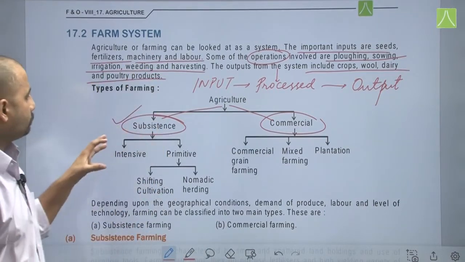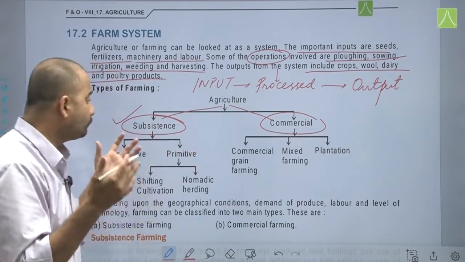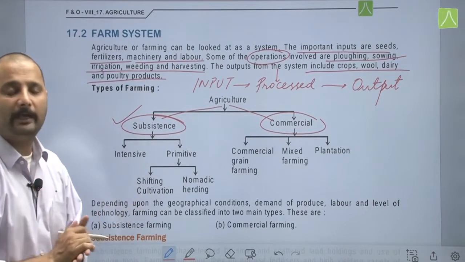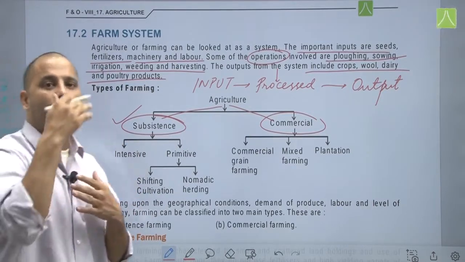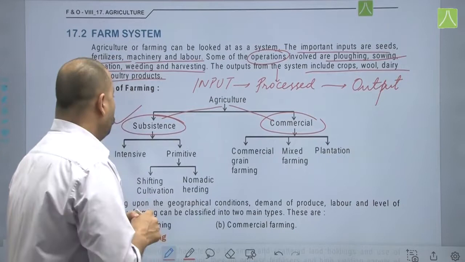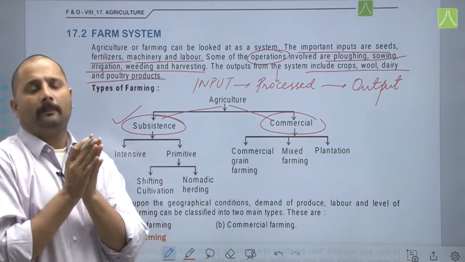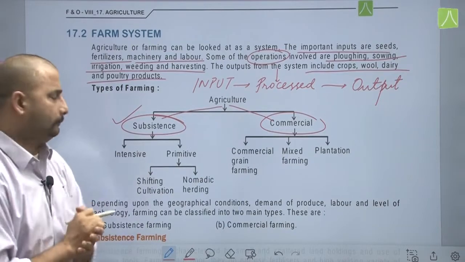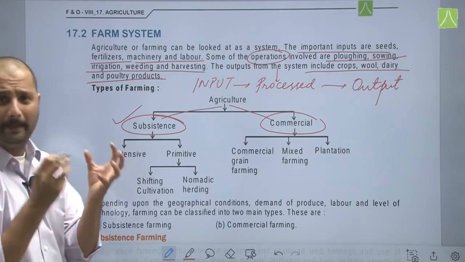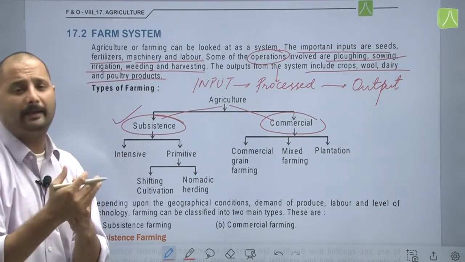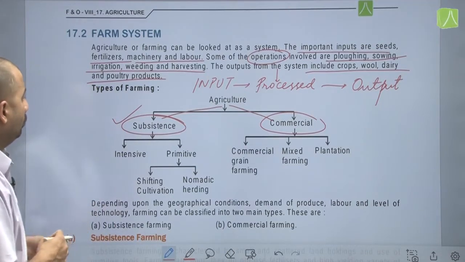If you can write down the meaning of this word, it will be very helpful for you, because this word will be there in your class 9th as well as in class 10th. Subsistence is producing that much so that at least your basic survival can be ensured. जो आपकी जरूरत है बेसिकली आपको जिंदा रहने के लिए उतना आप प्रोड्यूस कर पाओ.